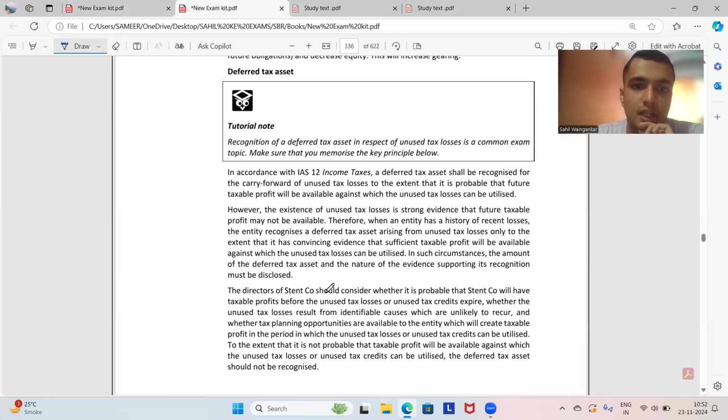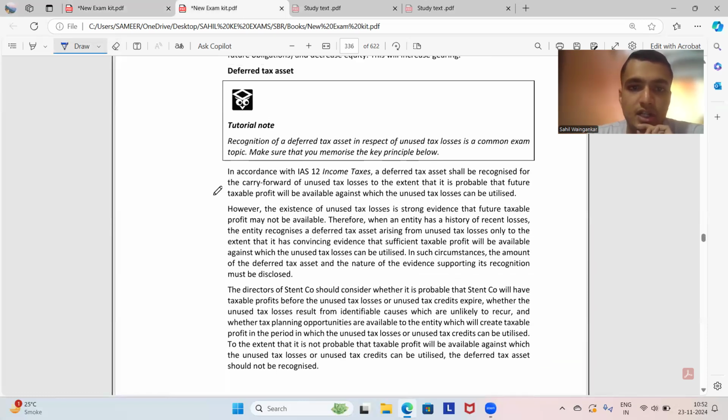चेक कर लेते हैं. In accordance with IAS 12, a deferred tax asset shall be recognized for carry forward unused losses to the extent that it is probable that future taxable profit will be available against which the unused tax losses can be utilized. However, the existence of unused tax losses is a strong evidence that future taxable profit may not be available.